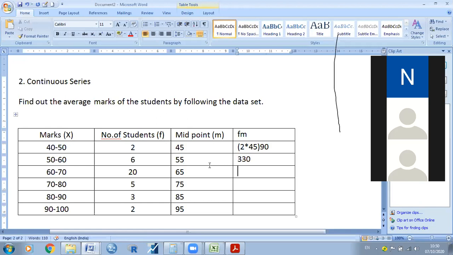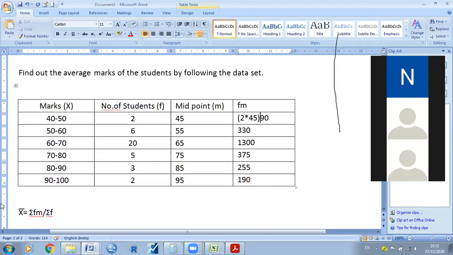330. 20 into 65, 1300. 5 into 75, 375. 3 into 85, 255. 2 into 95, 190. Right? Please check it. If anything is wrong, we will rectify it. So then what is sigma here? Sigma is nothing but sum or total of fm.